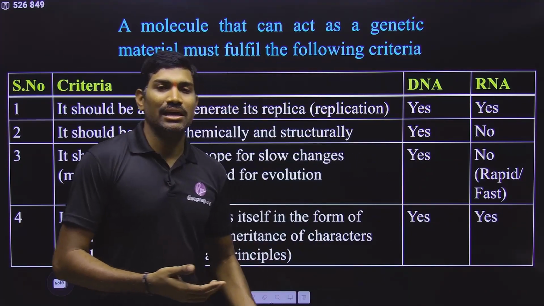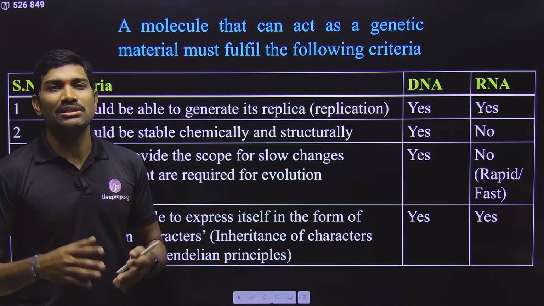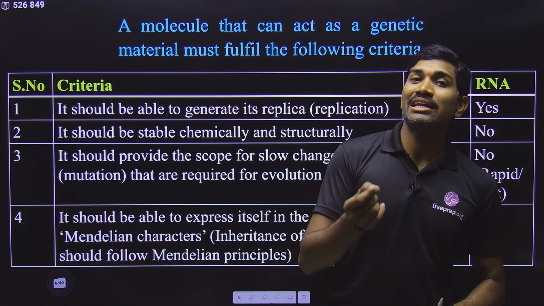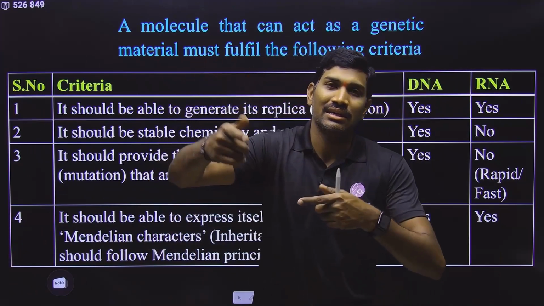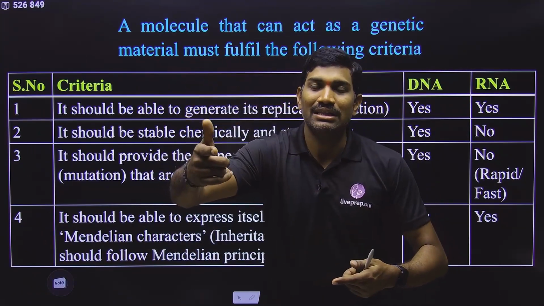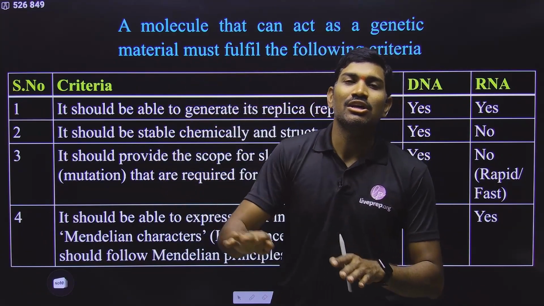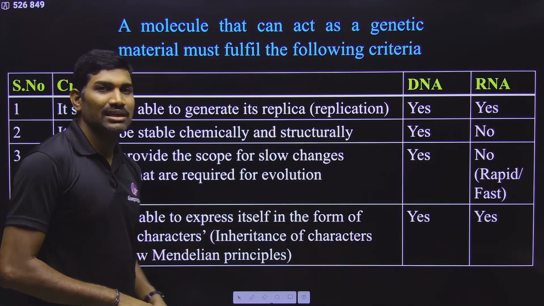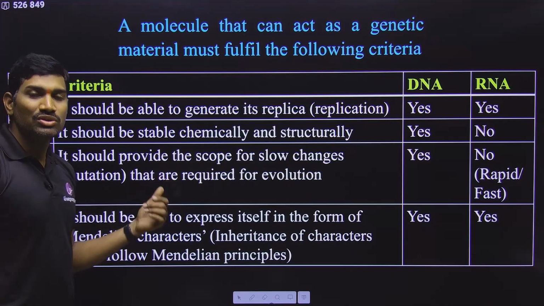But in the case of RNA, because of the fast and rapid mutations, that stabilization is not possible. So that's why RNA containing viruses will evolve faster. They are evolving much more quickly, but they are not useful for stabilization. So that's why they are not useful for the evolution process. So that is the reason that they are saying here. So for evolution, slow changes are required.